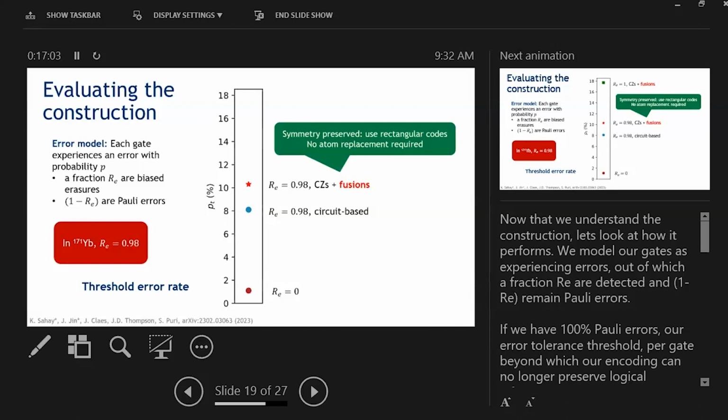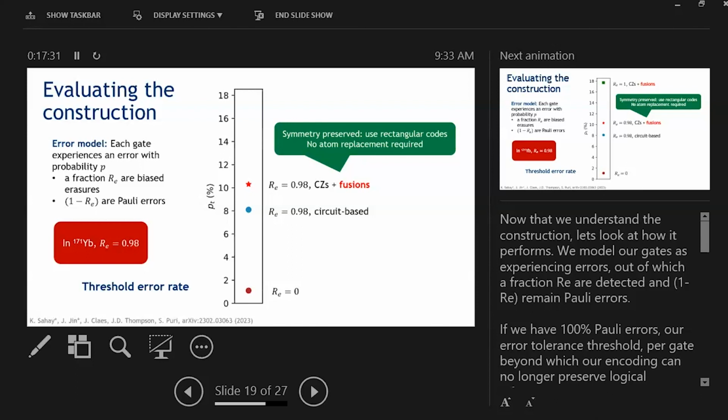And therefore, we can use rectangular cluster states with fewer qubits. Additionally, because we are using a measurement-based protocol, our qubits only ever experience shallow circuits before they are measured out. And we don't need atom replacement mid-circuit anymore because our qubits are measured out after these few gates are applied to them. So this further relaxes the experimental requirements in order to build our error-correcting code.